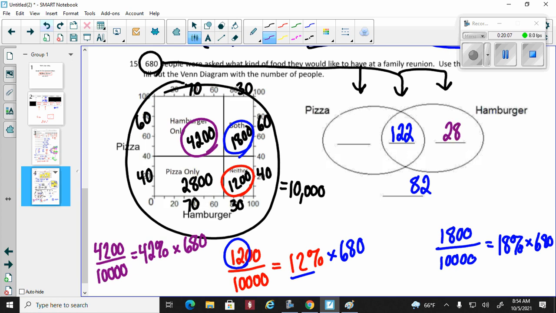And then just for good measure, pizza only. I'm just going to do this with my calculator. I'm not going to waste time here. That'll be 28%. So 680 times 0.28 gives me 190, rounded.